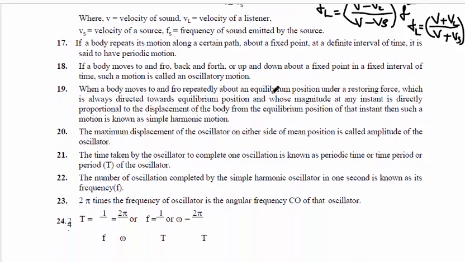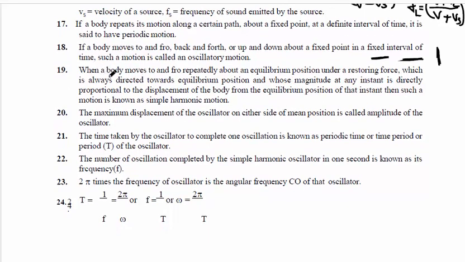So if Earth rotates around the sun, Earth's motion is called periodic motion. If a swing is taken, swing, that is also periodic motion. If a body moves to and fro or back and forth, up and down, these are called oscillatory motions. If a body moves to and fro like this, back and forth, or up and down, these are all what? Oscillatory motions.